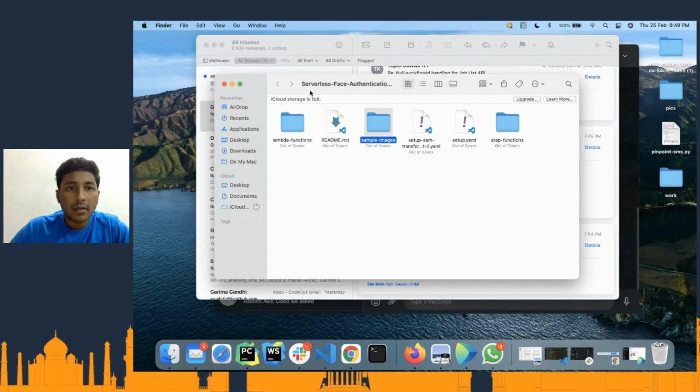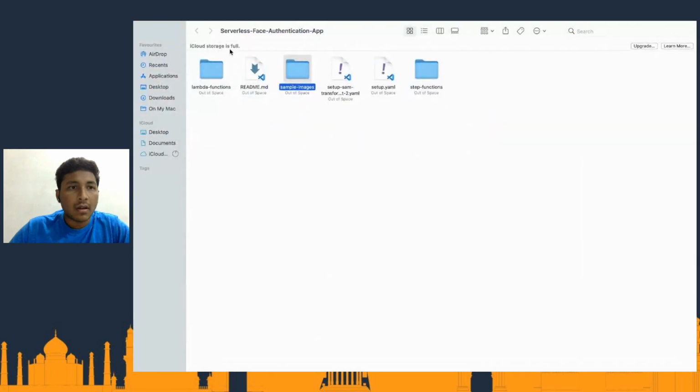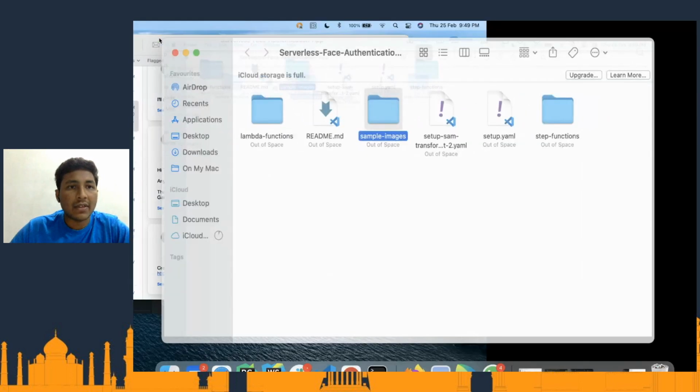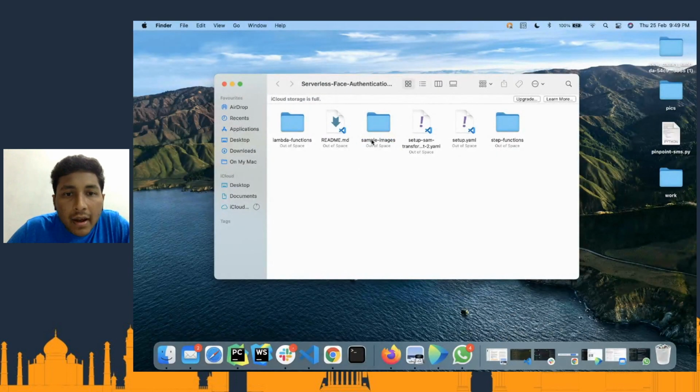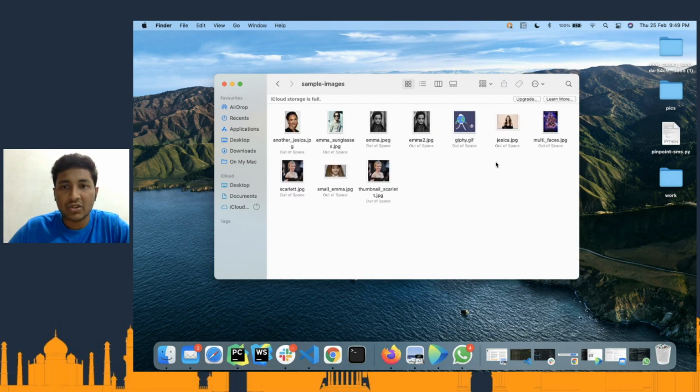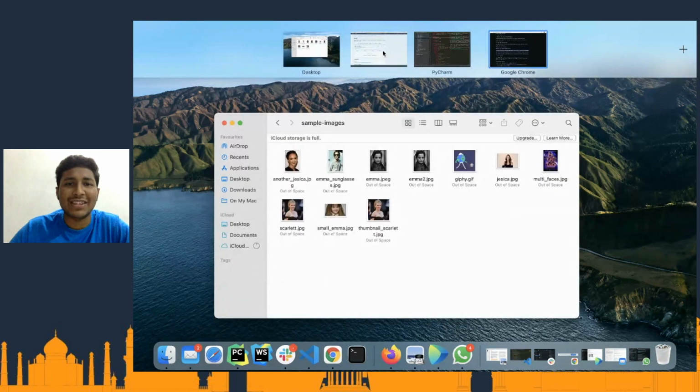Sorry about that. So we have the face authentication app, wherein these are the sample images. I get into the sample images. I have a bunch of sample images. I'm a big fan of Emma Watson, Scarlett Johansson, so I've just added those images here.